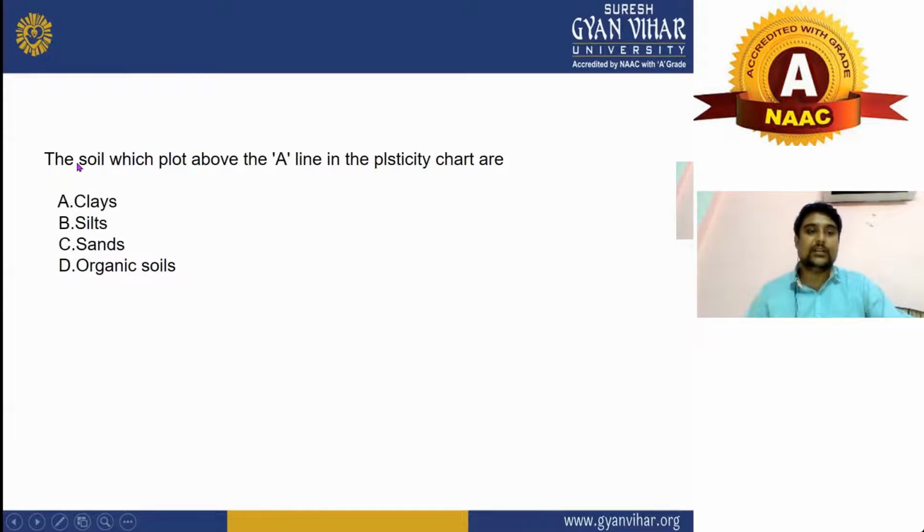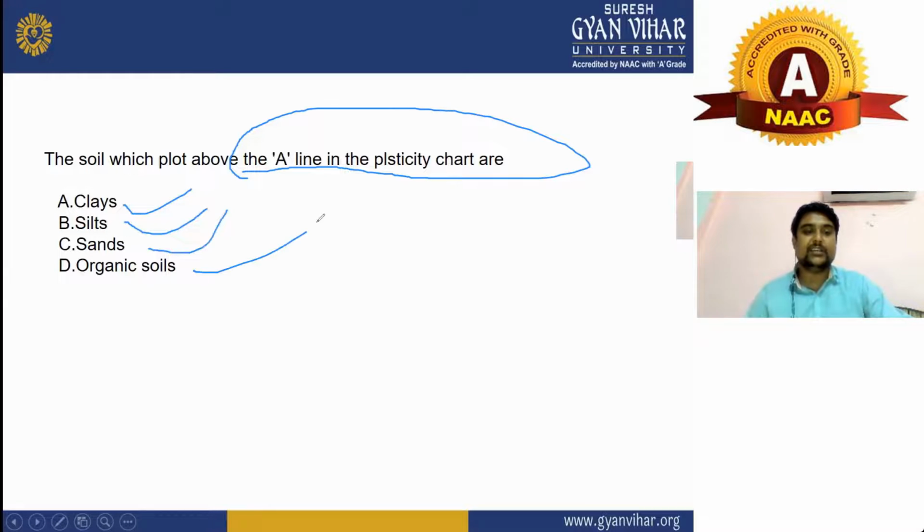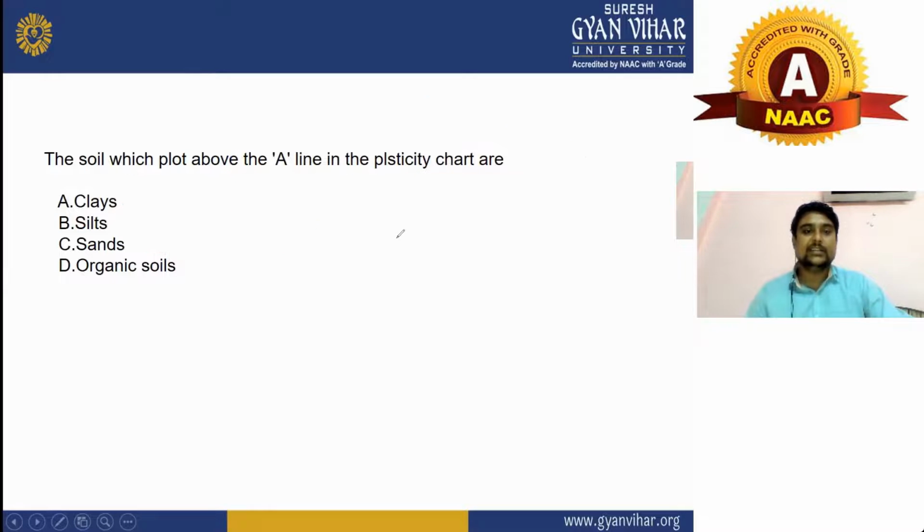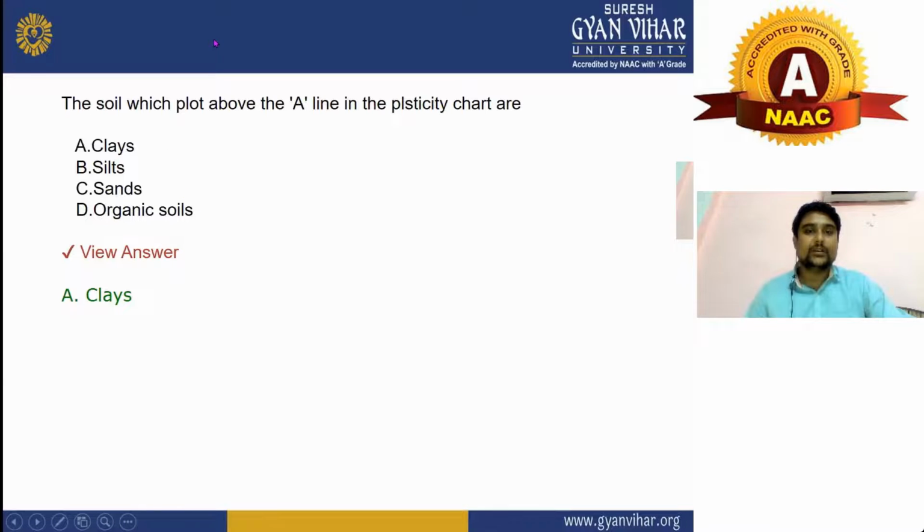Next question is: given the soil which plot above the A line in the plasticity chart are. As you know, in the previous slide we saw the plasticity chart, and here it is asking what will be above the A line in the plasticity chart. Here, it will be clay, silt, sand, or organic soil. What will be the right answer? Let's see. Right answer will be clay. As you can see here, it will not be silt, it will not be sand, it will be clay.